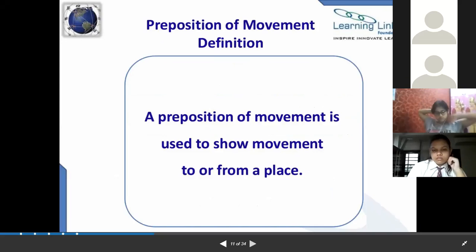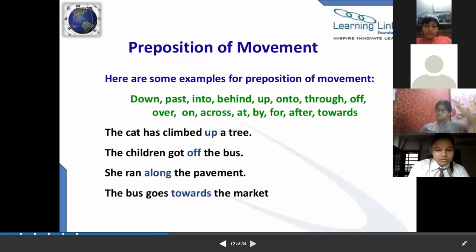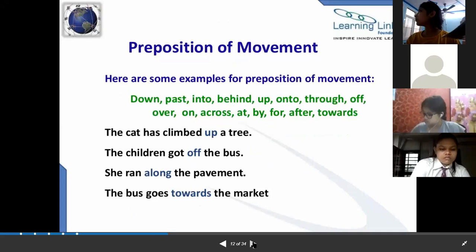So prepositions of movement are used to show movement to or from a place. Examples: down, past, into, behind, up, onto, through, off, over, on, across, at, by, for, after, towards. The cat has climbed up a tree, so it is telling us the movement. The children got off the bus. She ran along the pavement. The bus goes towards the market.